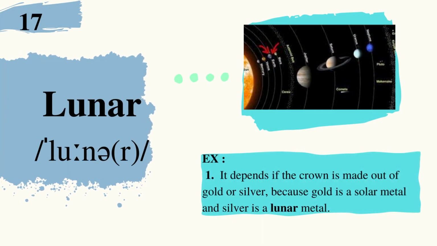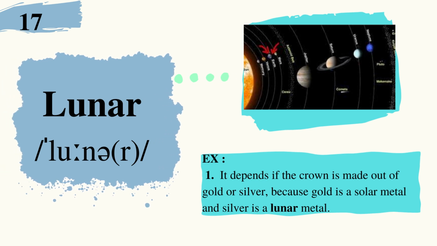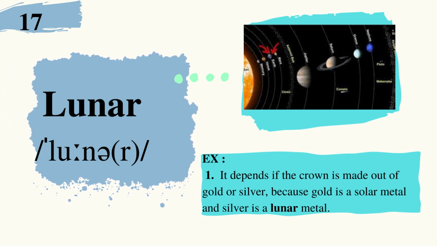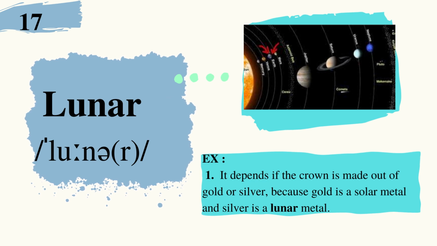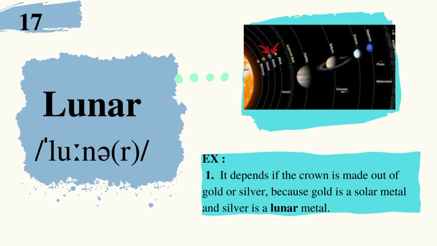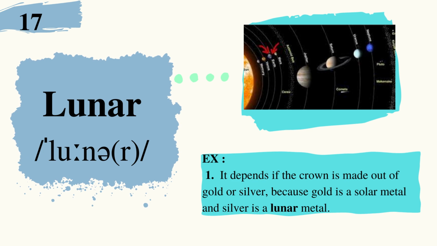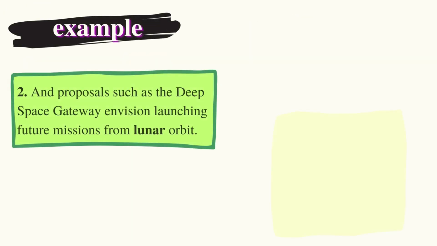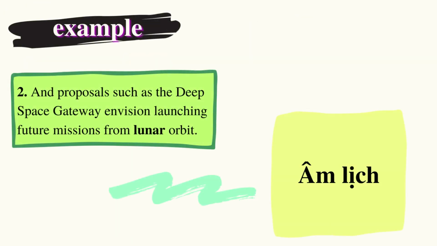17. Lunar. Example: Depends on whether the crown is made out of gold or silver, because gold is a solar metal and silver is a lunar metal. And proposals such as the Deep Space Gateway envision launching future missions from lunar orbit.